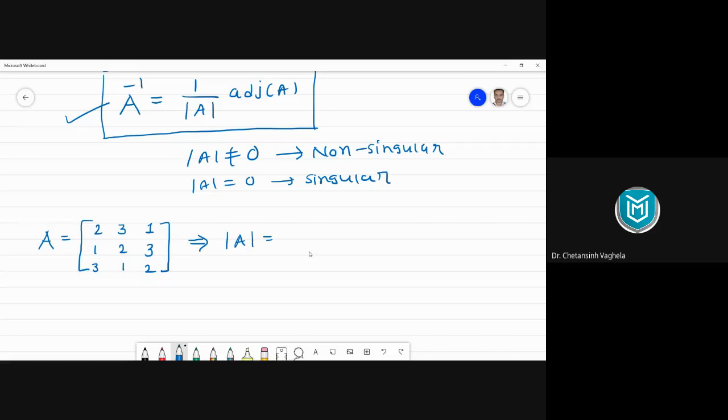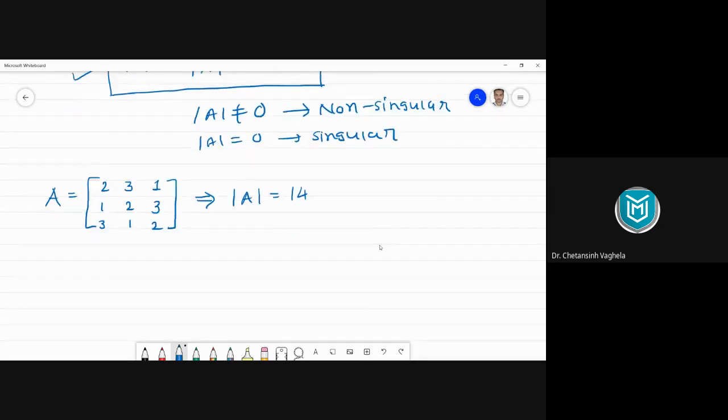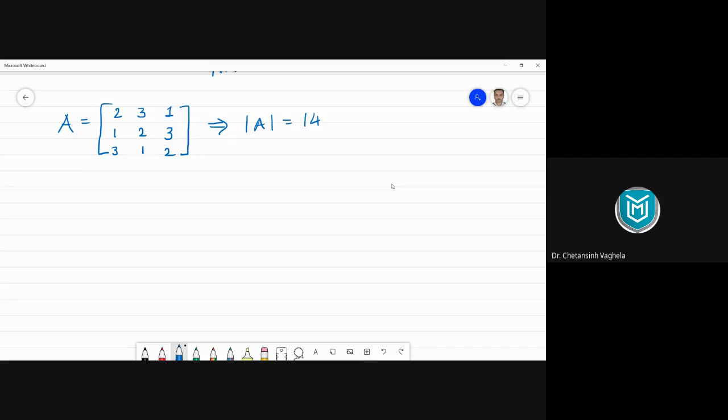Yes, sir, 14. Okay. So since everybody is getting 14, that means the matrix is non-singular and it is possible to find the inverse of this matrix. Now, since it is possible to find, let's do it. First, we need to find the adjoint of this matrix A. Now, how can we find the adjoint of this matrix?